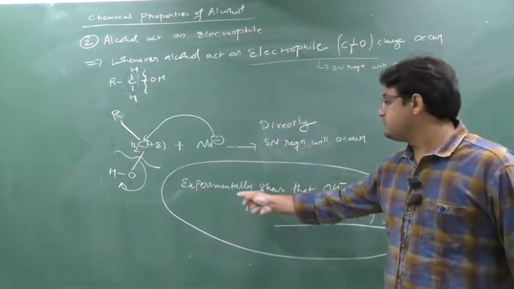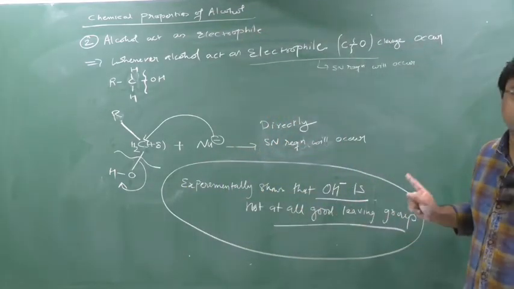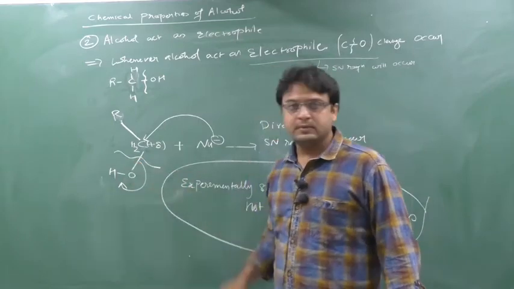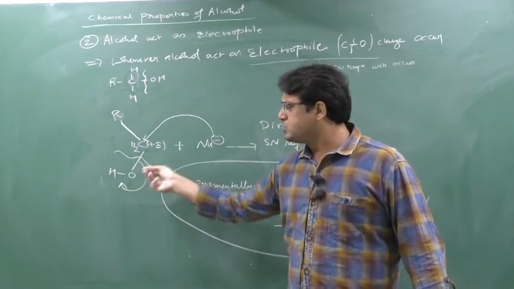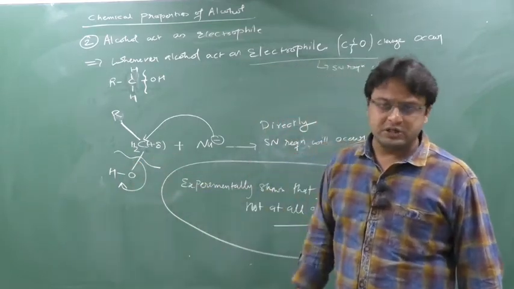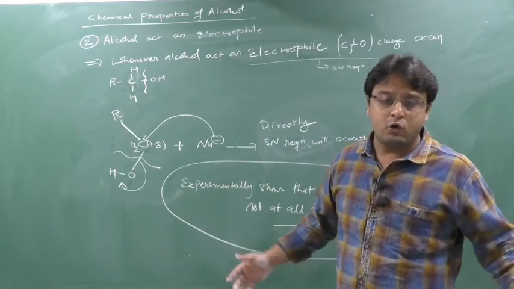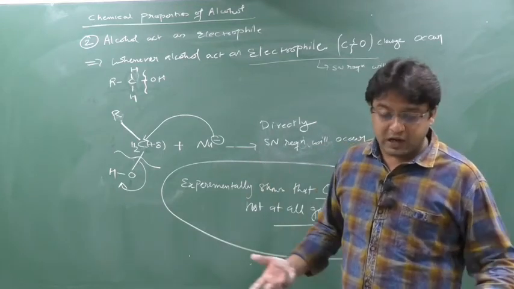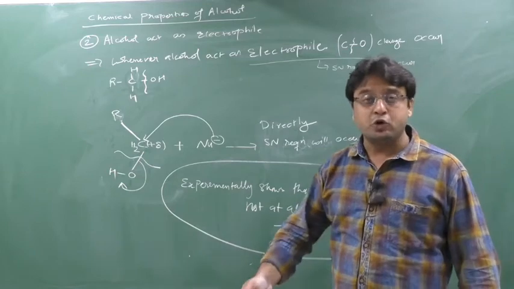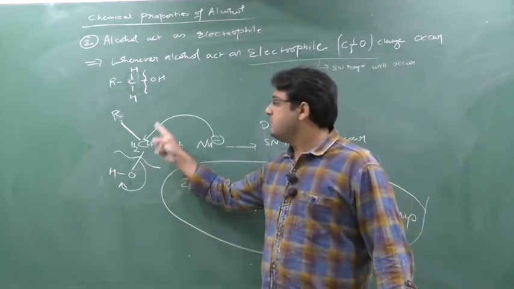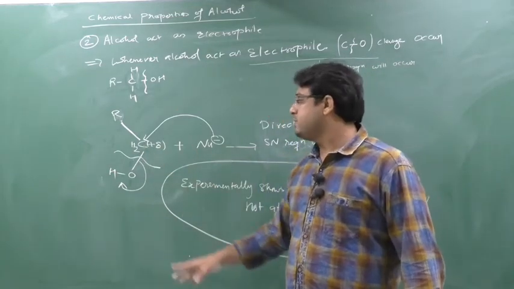That's why I am telling you that experimentally OH minus is not a good leaving group. So the carbon is fighting with this OH, saying please go, please go, please go, but this OH is not leaving. OH is telling, no, I will not go. Why should I go? I am not a good leaving group. Why should I leave your place? I will not leave the place. Ask the nucleophile to go back. So finally the carbon will be exhausted by fighting with this OH.